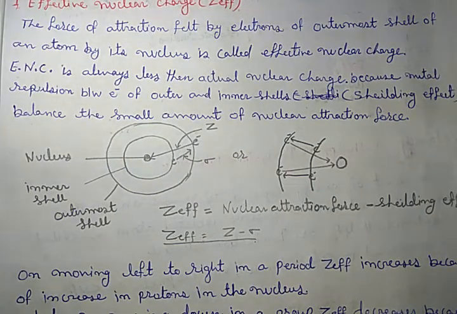It is less because the mutual repulsion between the electrons of the outermost shell and inner shells balances some amount of the nuclear attraction force. It is called the shielding effect. Which one? The repulsion between the electrons of the outermost shell and the electrons of inner shells.